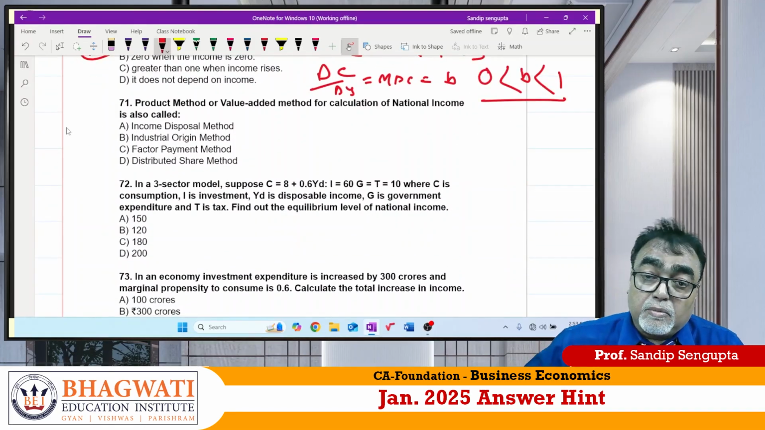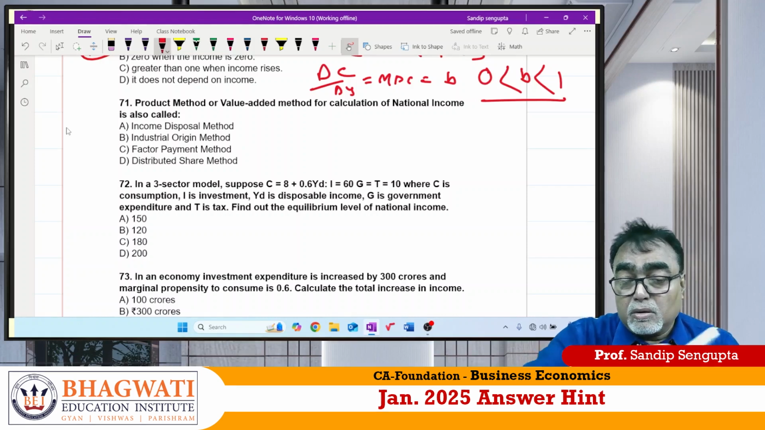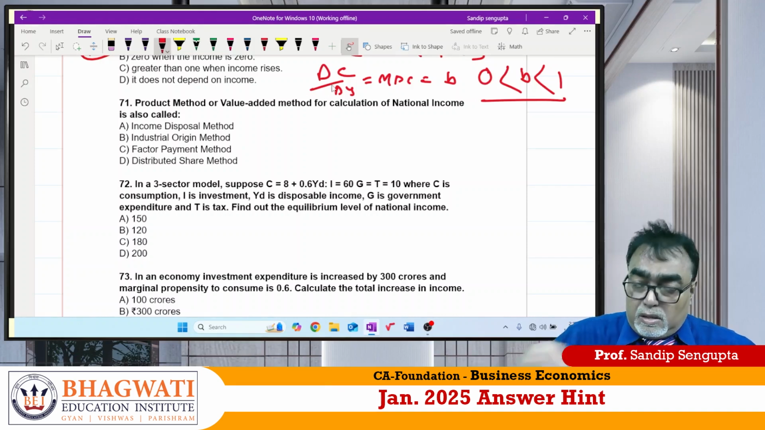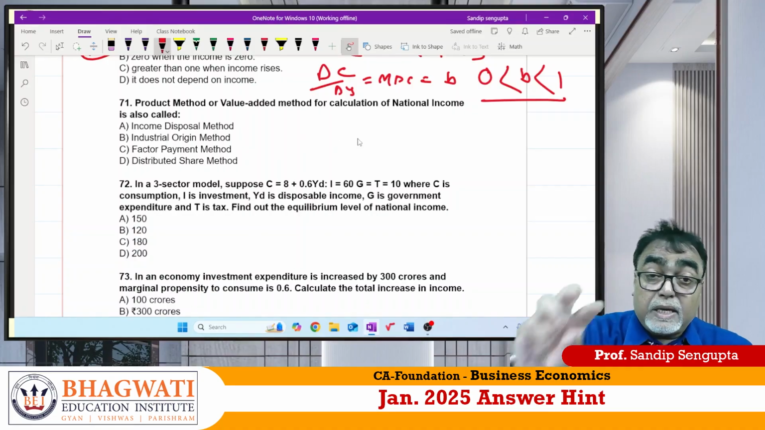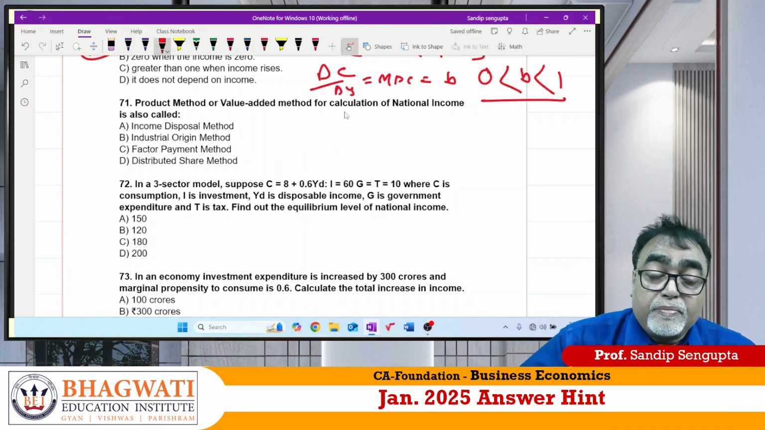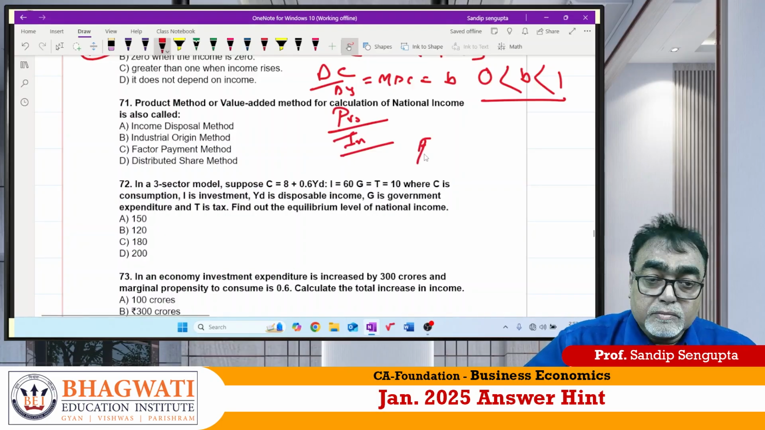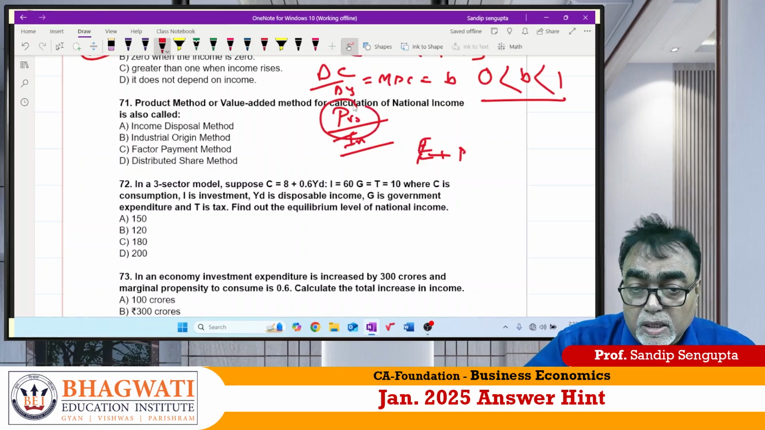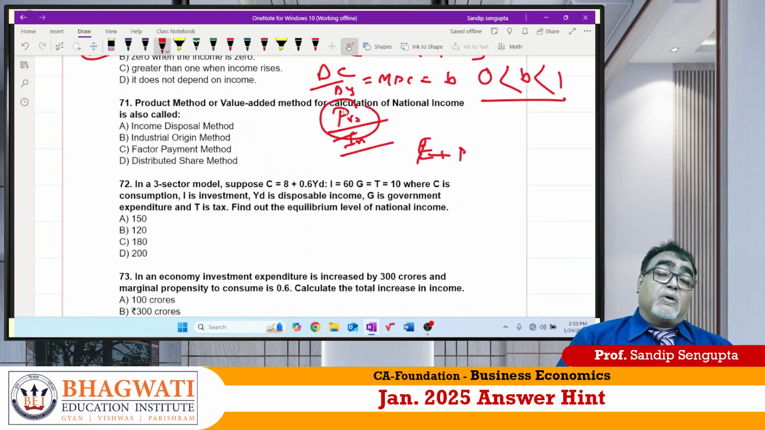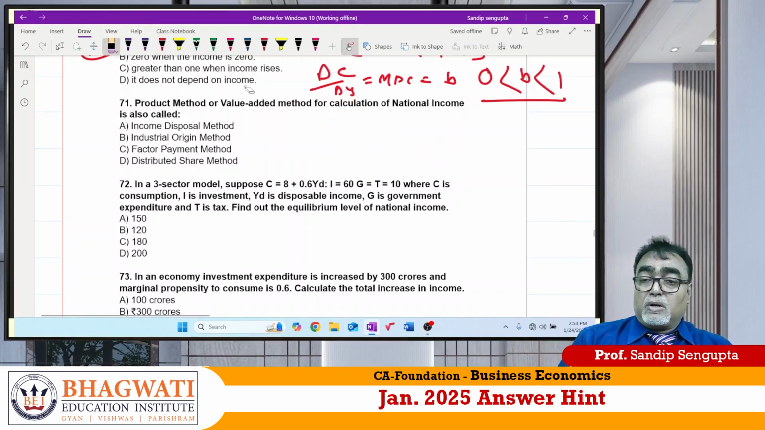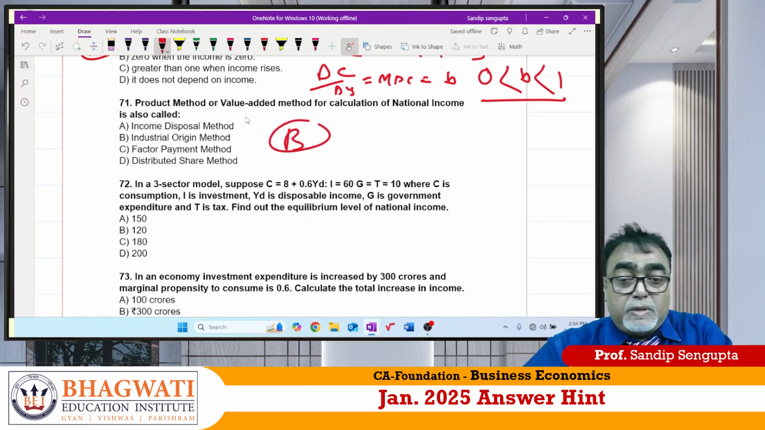71. Product method or value added method. There are three types of method for NI measurement. One is called production method. Second one is called income method. Third one is called expenditure method. So production method is nothing but known as value added method. Due to double counting, we get production method as value added method. The answer is industrial origin method. Answer is P for Bangalore.